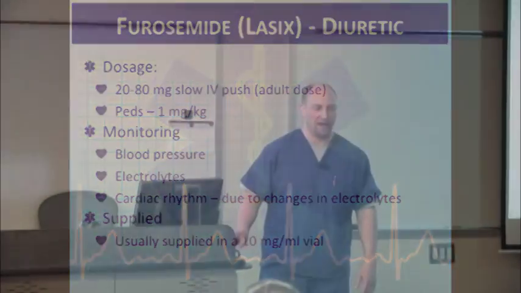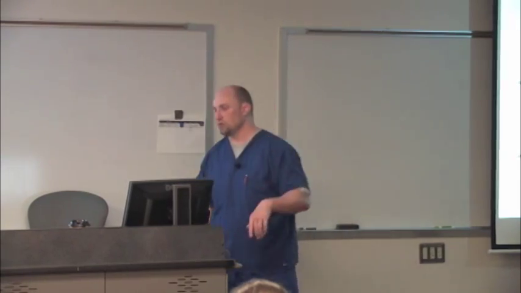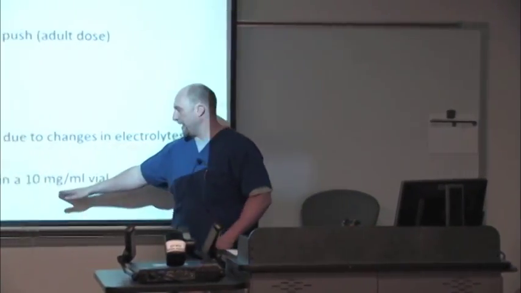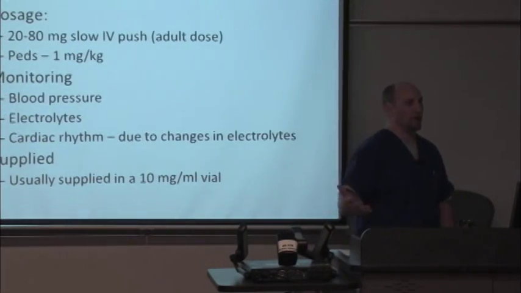Maybe they have a history of high potassium. You can take a look at them on an EKG. Their T waves are huge. Then you know maybe something else is going on with the patient. So it's supplied usually as vials. There's really pretty much only one concentration that's out there, so 10 milligrams per ml.